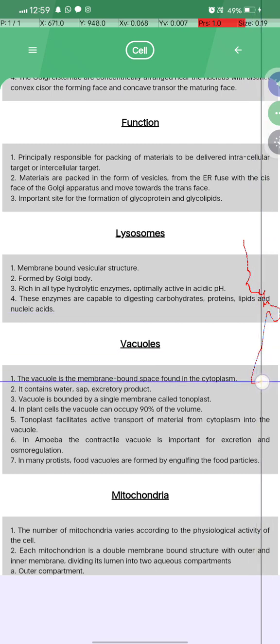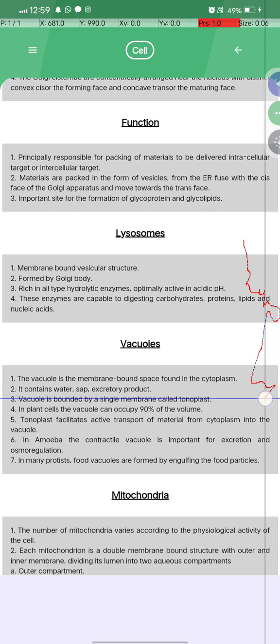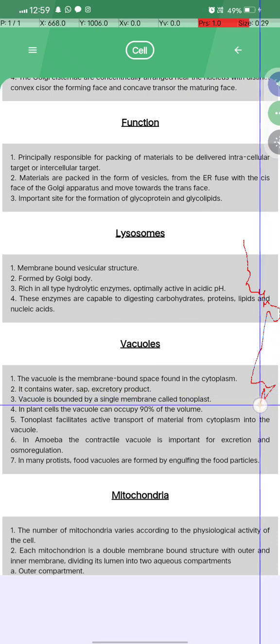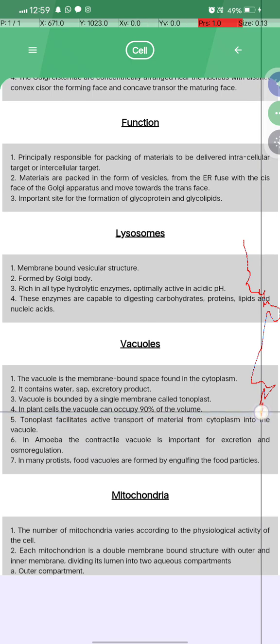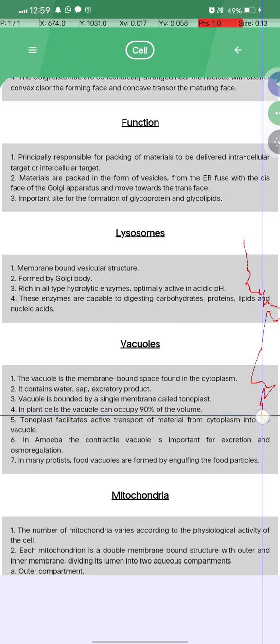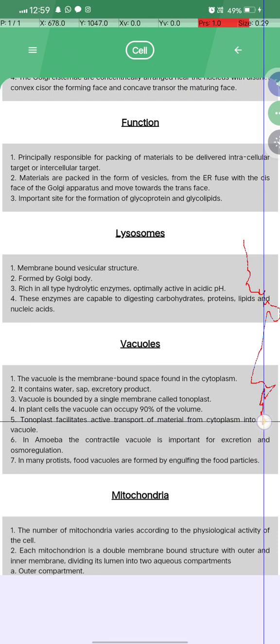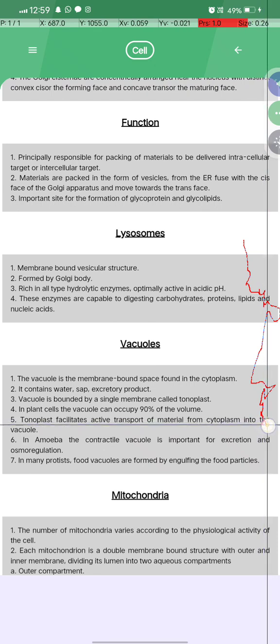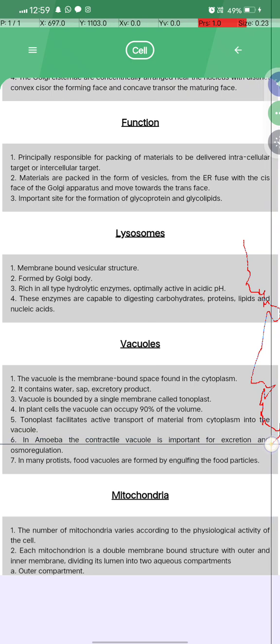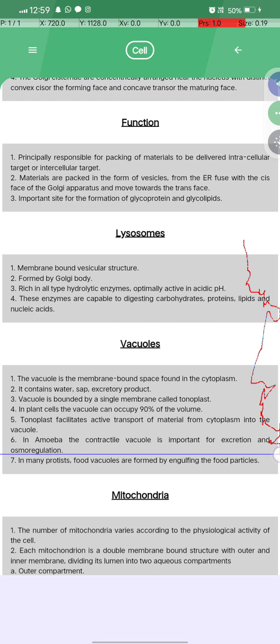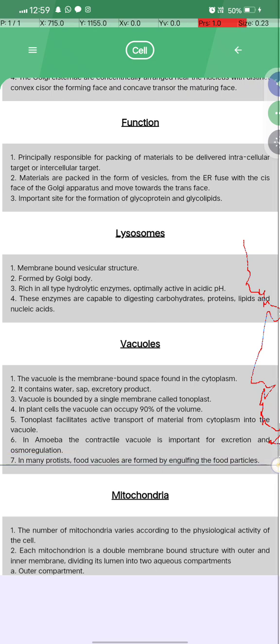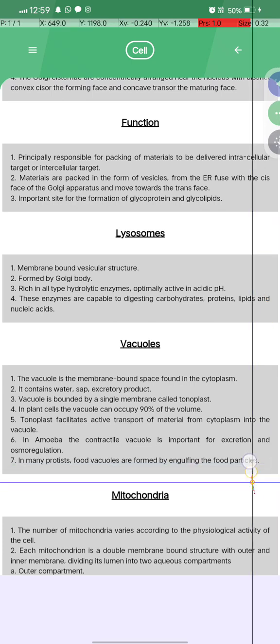The vacuole is a membrane-bound space found in the cytoplasm, and it contains water, sap, and excretory products. The vacuole is bounded by a single membrane called the tonoplast. In plant cells, vacuoles can occupy 90% of the volume, and the tonoplast facilitates active transport of material from the cytoplasm into the vacuole. In amoeba, the contractile vacuole is important for excretion and osmoregulation, and in many protists food vacuoles are formed by engulfing food particles.